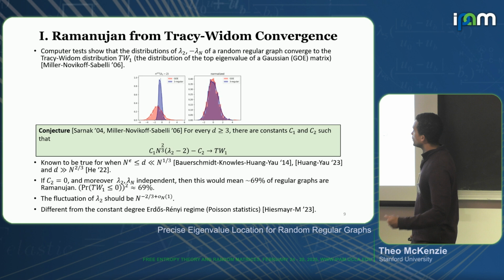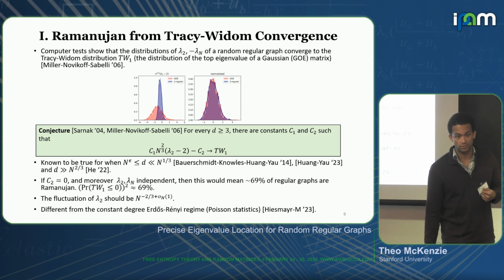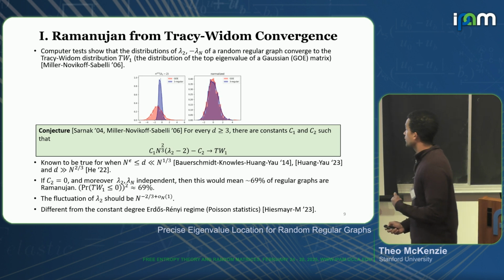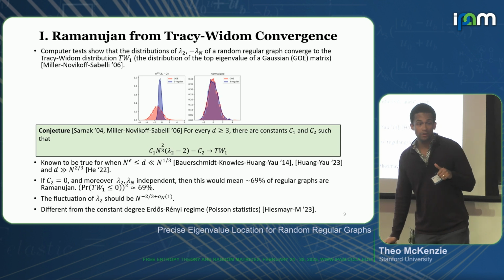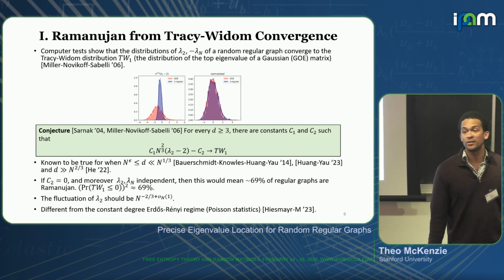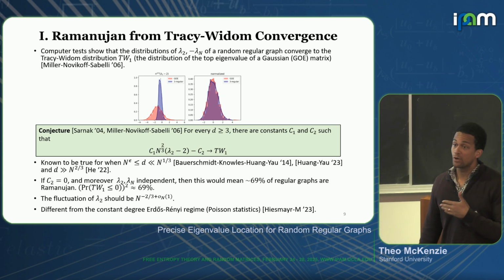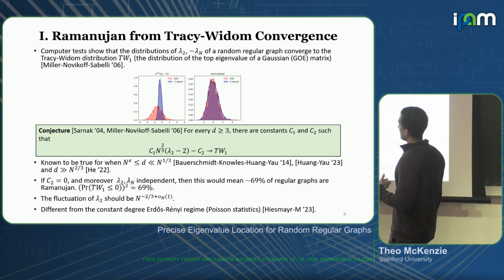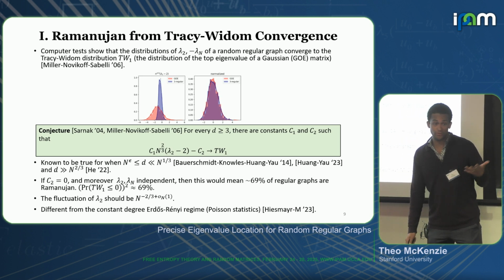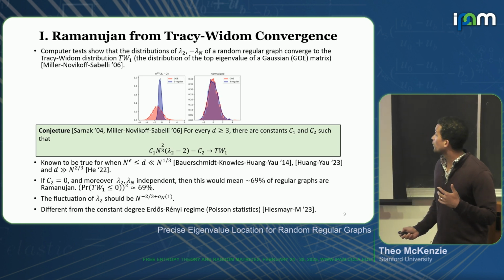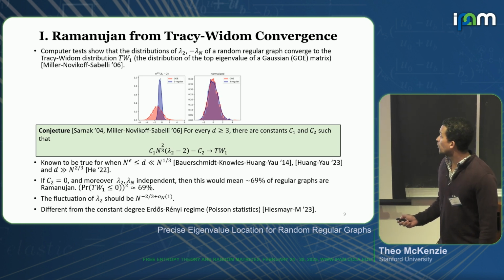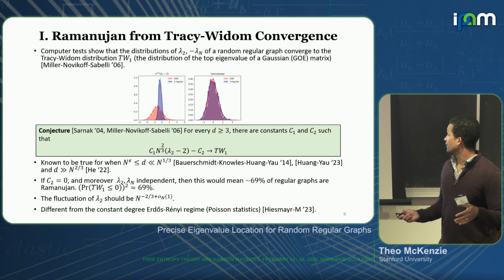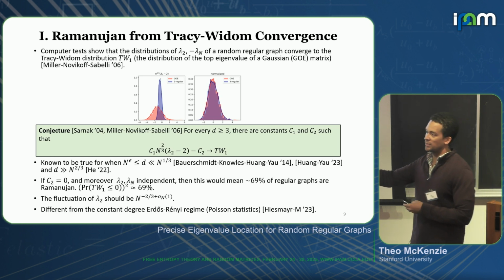So if we want to do this, though, for D a constant, right, and moreover, if we're able to show this where C2 is equal to 0 and these edge eigenvalues are independent, then what this would actually mean is that about 69% of graphs are Ramanujan. So this thing that's been very hard to find is actually quite common in the sense that a majority of graphs have this property. Now, why 69%? Well, this is just the probability that this Tracy-Widom distribution is less than 0, and it's that squared, right? One for lambda 2, and then the other one for lambda n.